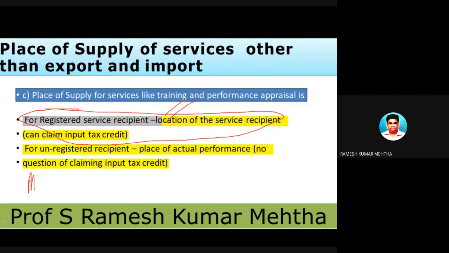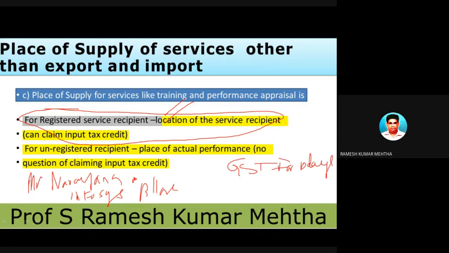For example, Mr. X, Mr. Narayan, who is working in Infosys as a finance officer, is in Bangalore. He's been deputed to undergo a training on GST for 10 days. And this GST training is conducted in Chennai. So Mr. X will participate on behalf of Infosys for a training program on GST conducted by a particular person in Chennai. So now let's talk about what is the place of supply.